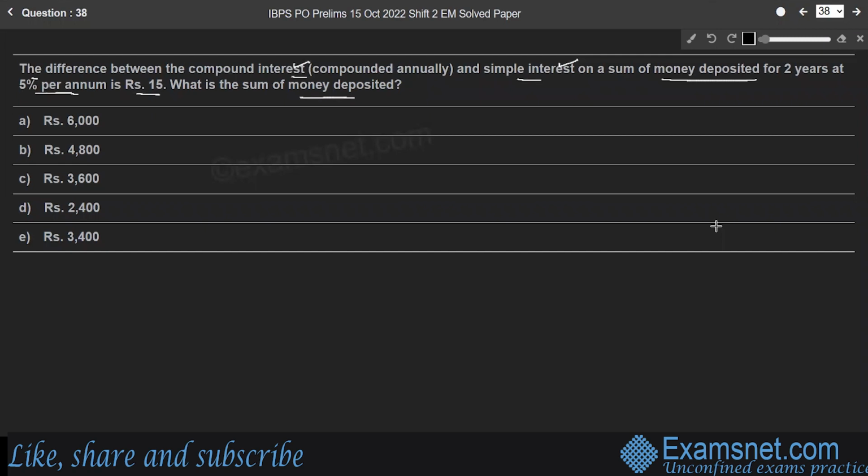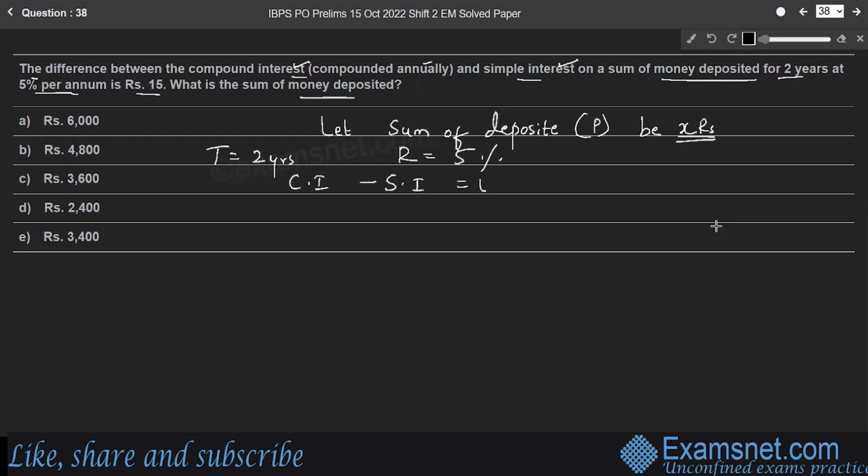Therefore, both compound interest and simple interest will be in terms of deposited money. Here, let us assume the sum of deposit or principal be X rupees. And X rupees of money is deposited for 2 years. That is, the time period is 2 years at 5% rate of interest. R is 5%. And the difference between compound interest and simple interest is 15 rupees.